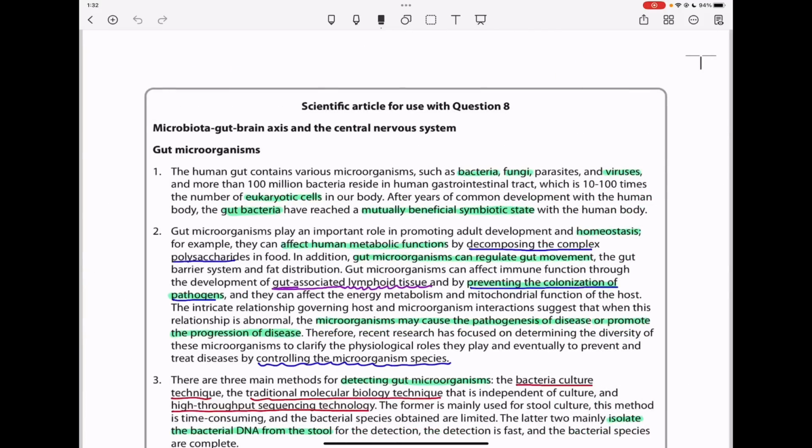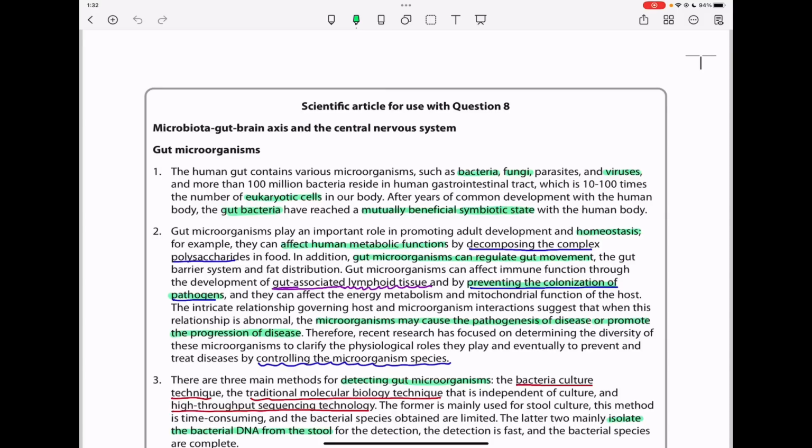The article is entitled Microbiota Gut-Brain Axis and the Central Nervous System. They begin with gut microorganisms. In paragraph 1, the human gut contains various microorganisms such as bacteria, fungi, parasites, and viruses, and more than 100 million bacteria reside in the human gastrointestinal tract, which is 10 to 100 times the number of eukaryotic cells in our body. After years of common development with the human body, the gut bacteria have reached a mutually beneficial symbiotic state with the human body.